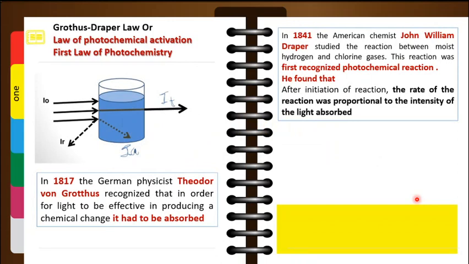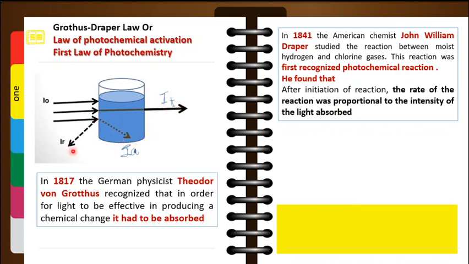So, the first law of photochemistry is the Grotthuss-Draper law, which is also called the law of photochemical activation. Keep this keyword activation in your mind. This is very important. This law is also known as the first law of photochemistry. Now let us imagine that you have some reacting substance with you, and when you irradiate it with light of suitable intensity I0, what happens? Some part of it is reflected, some part of it is transmitted, and some part of it is absorbed by the reacting substance.